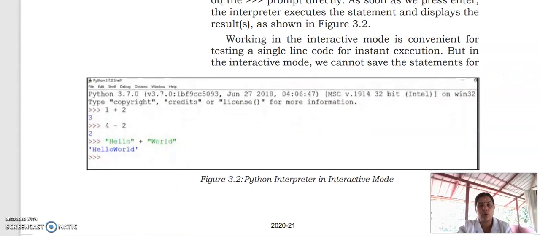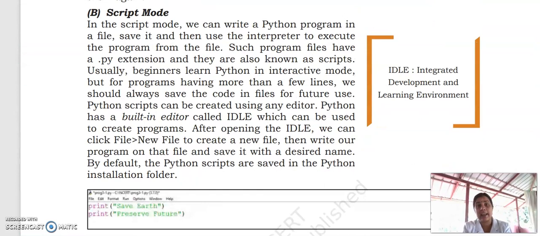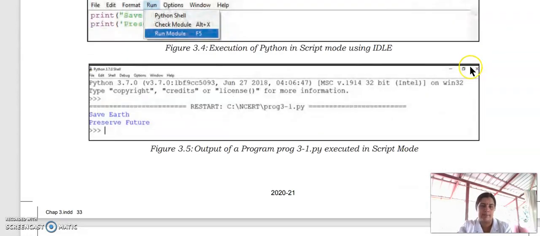And there is script mode also. In interactive mode we cannot save the program we have done. For this, script mode is introduced. In script mode we can code in Notepad and save the file using the .py extension. So by using this file, we can reuse it. That means if I have done a program for you, you can run it on your computer when I send it to you. So in script mode, we can save the computer program.